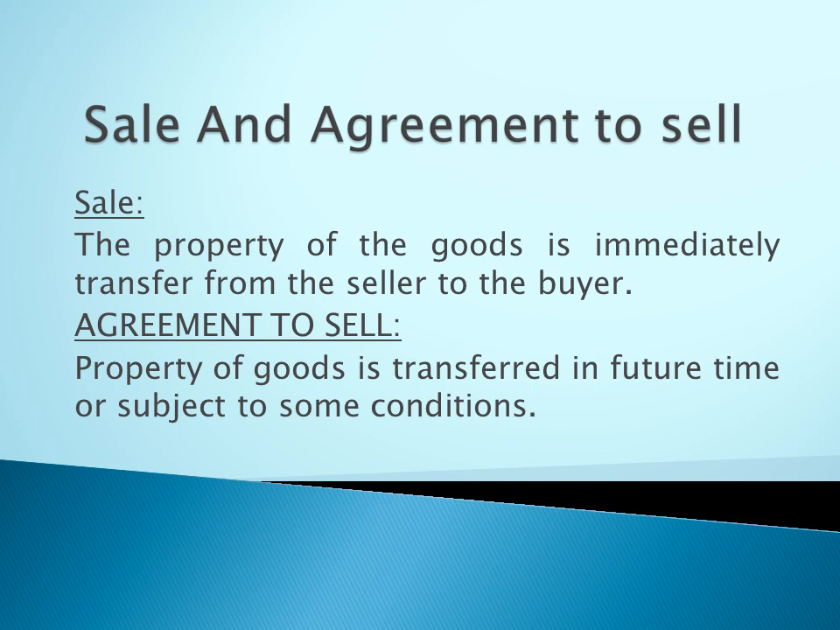Then what is the difference between sale and agreement to sell? In agreement to sell, property in goods is transferred in future only. Listen, the property in goods is transferred at a future time, or it may be subject to certain conditions. Where the transfer of property in goods is to take place at a future time or subject to certain conditions, that is called agreement to sell. In case of sale, immediate transfer of property happens. But in agreement to sell, the property is transferred at a future time or subject to certain conditions. These are the main differences between sale and agreement to sell.